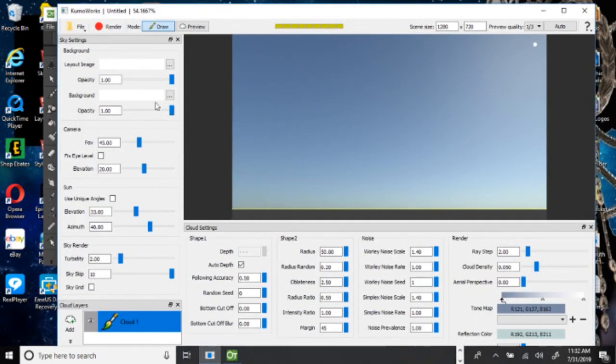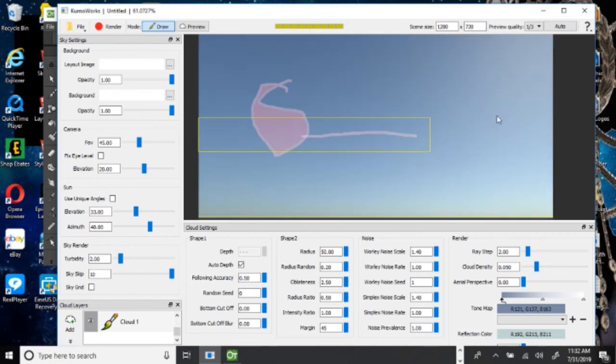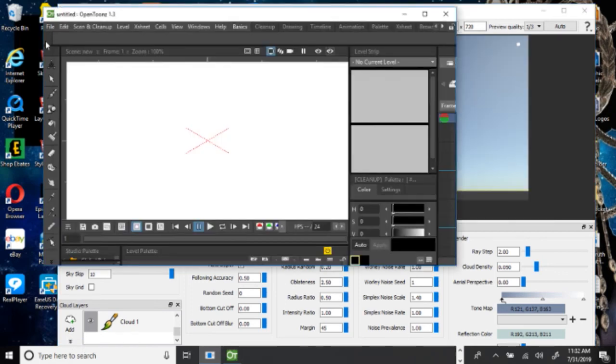Then KumoWorks has all your basic functions for animating clouds, which I don't know how to do yet, so I might have to do another video on this later. But yeah, that's how you install both of these.